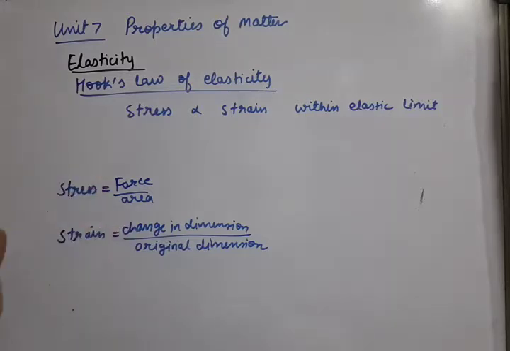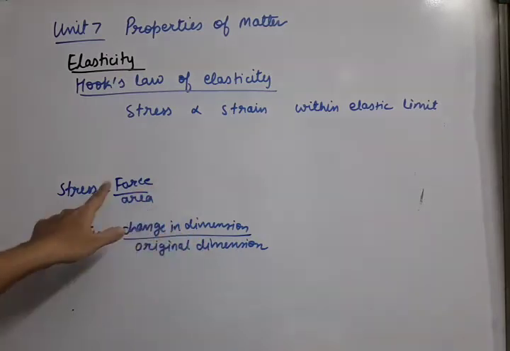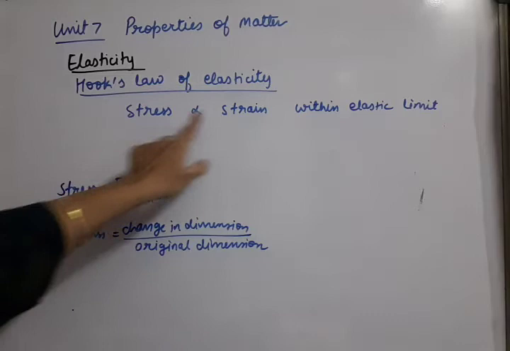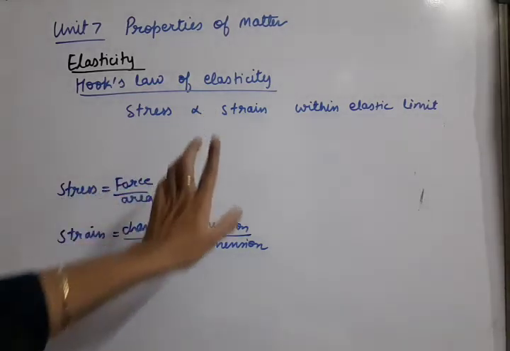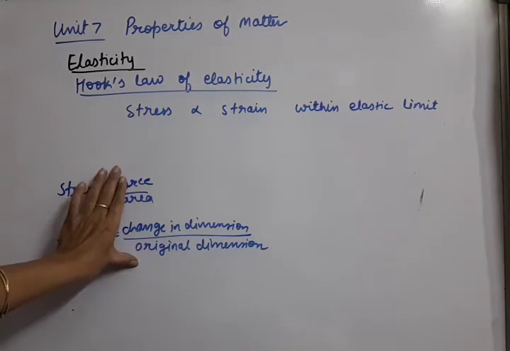So obviously they should be proportional. जितना ज़्यादा हम स्ट्रेस लगाएंगे यानी फोर्स लगाएंगे पर यूनिट एरिया, उतना ज़्यादा स्ट्रेन आएगा बॉडी में. So that means they should be proportional. So this is only the Hooke's law of elasticity. Now there can be types of stress and strain.